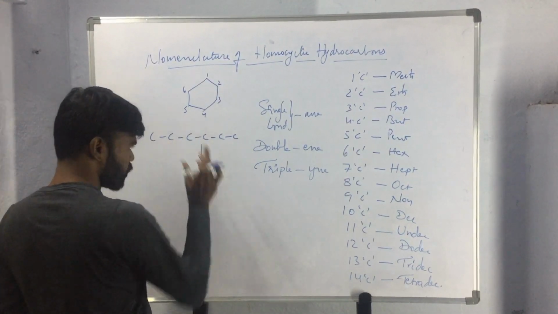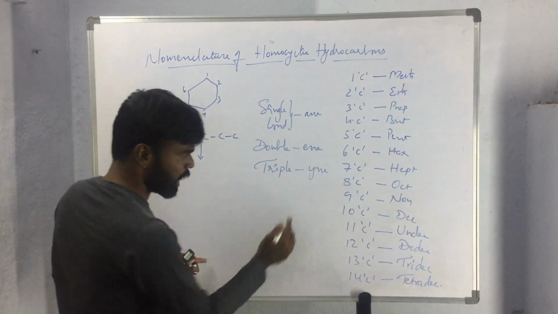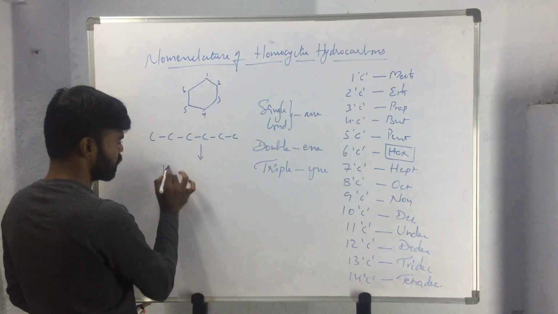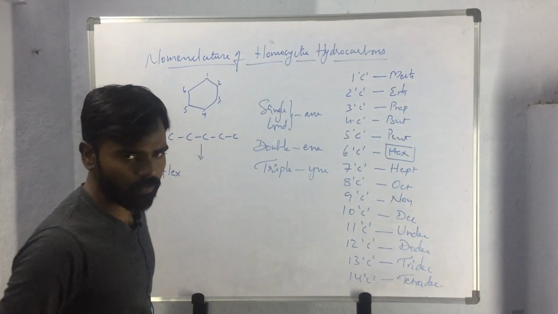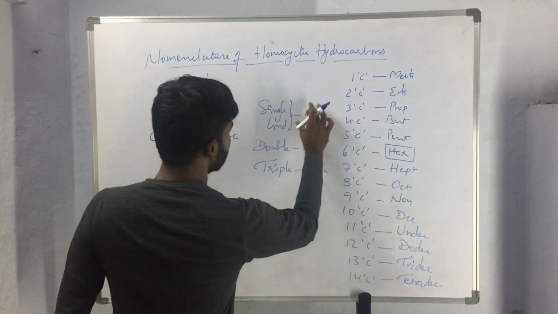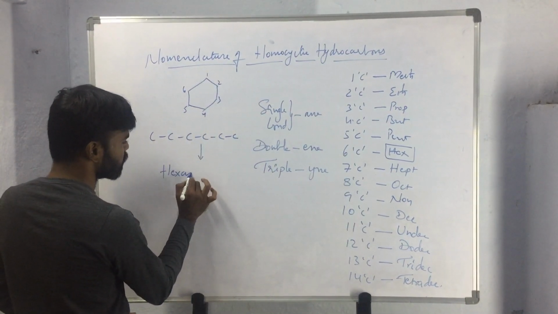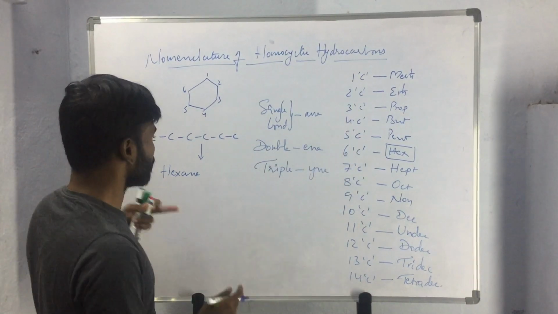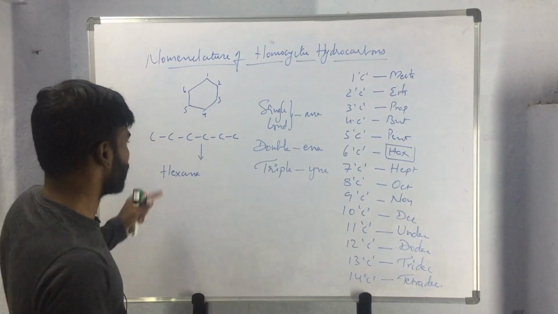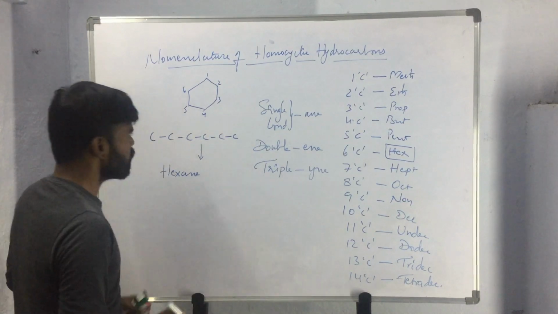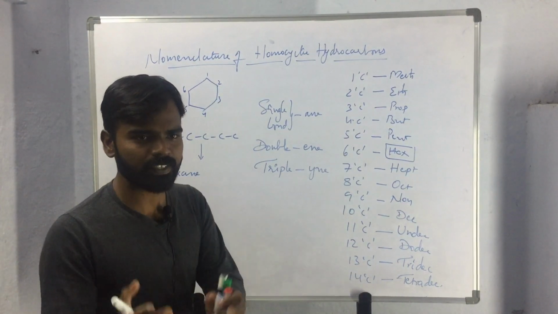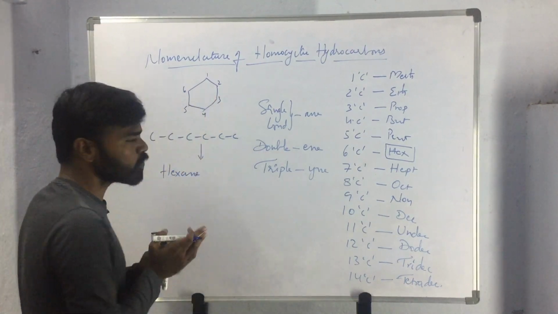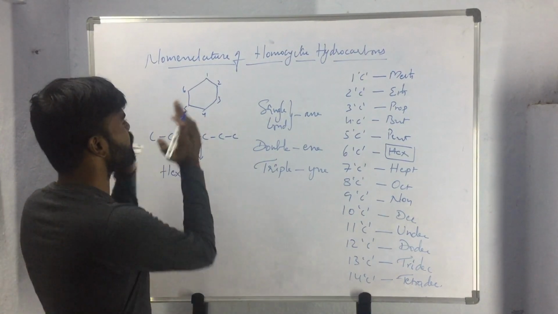To name a straight chain compound that contains 6 carbon atoms, we have to select a prefix that represents the size of the compound, and we have to select a suffix that represents the nature of the compound. So by combining both prefix and suffix, we will be getting the name of the compound. So to name a straight chain compound, we are selecting a prefix, we are selecting a suffix, and we are adding both prefix and suffix. So here, to name these closed ring systems also, we will be doing the same.